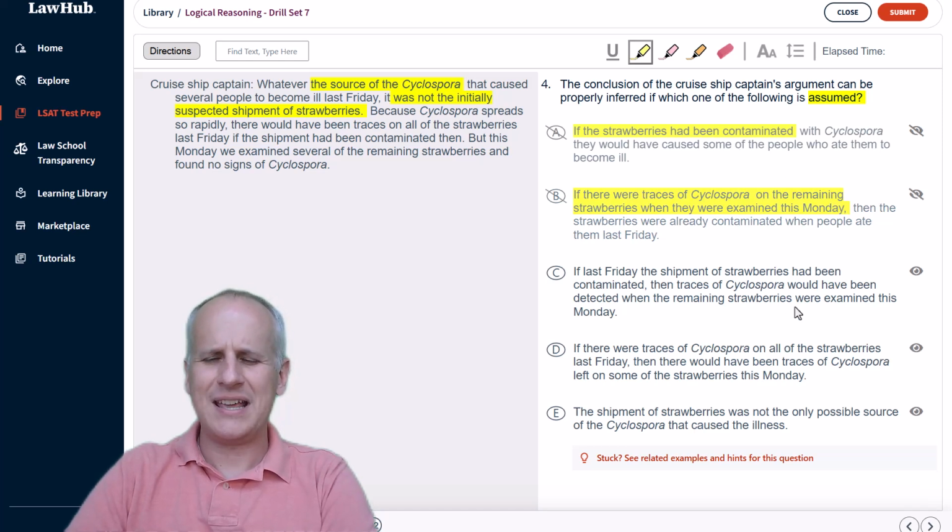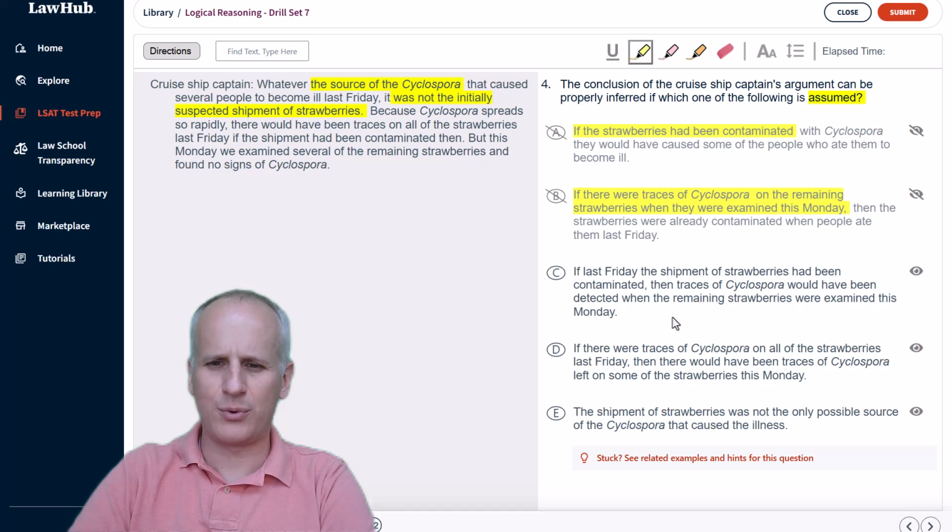Then choice C, if last Friday the shipment of strawberries had been contaminated, then traces of Cyclospora would have been detected when the remaining strawberries were examined this Monday. Well, ding, ding, ding, that is exactly what we had as our mental prediction, which is the value of the prediction. I don't get confused by the convoluted phrasing. I go, this is exactly what I expected, and we can grab it as our correct answer. Moving on briskly through the remaining answer choices.